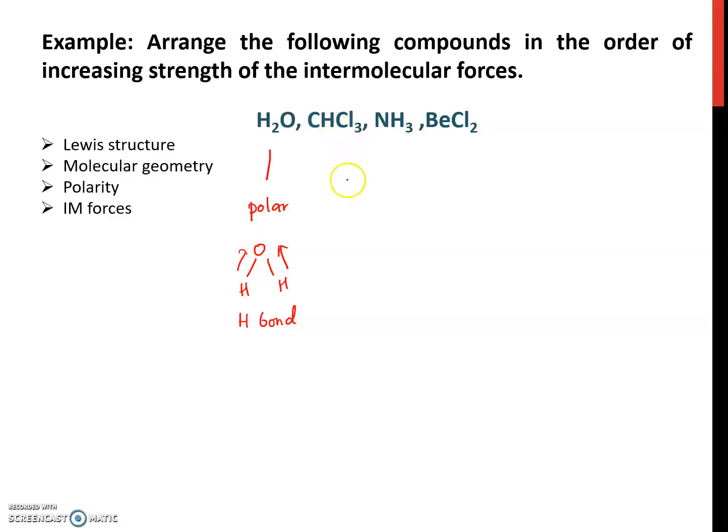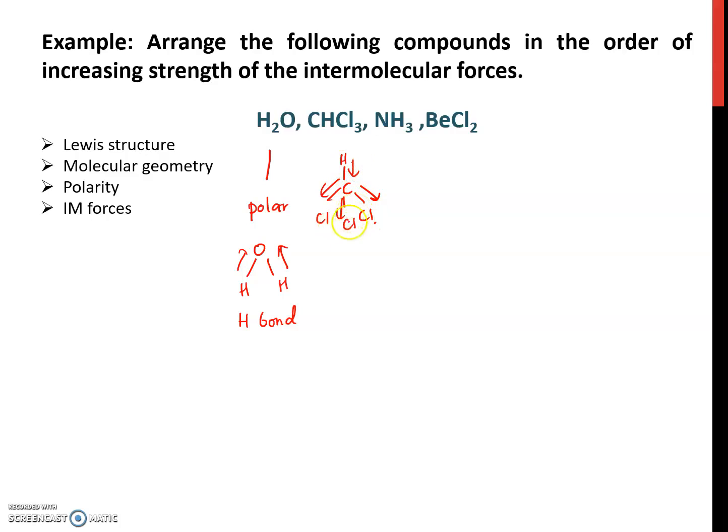For CHCl3, when you do this step, you know CHCl3 is polar. The dipole is towards chlorine, which has high electronegativity, and here towards carbon.